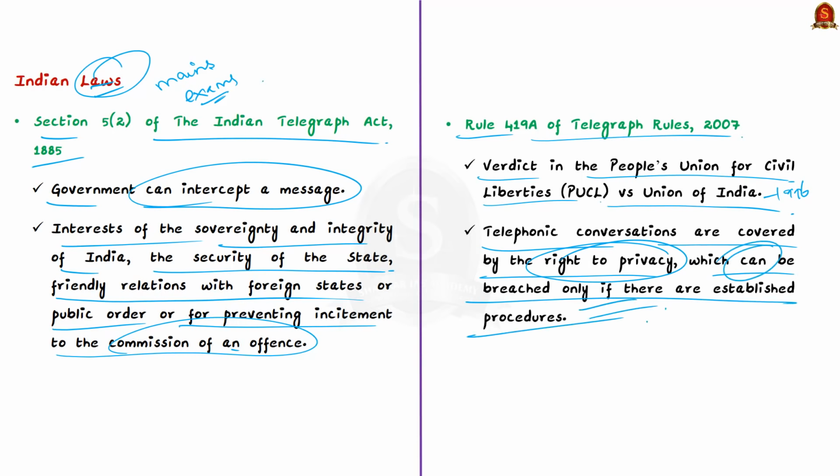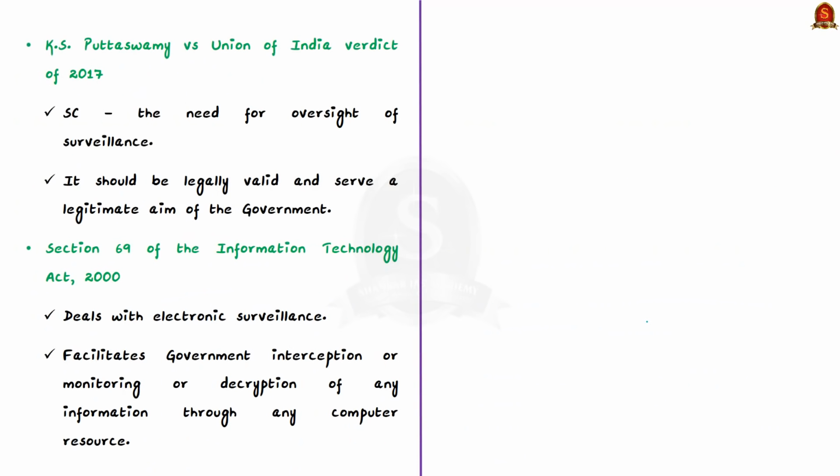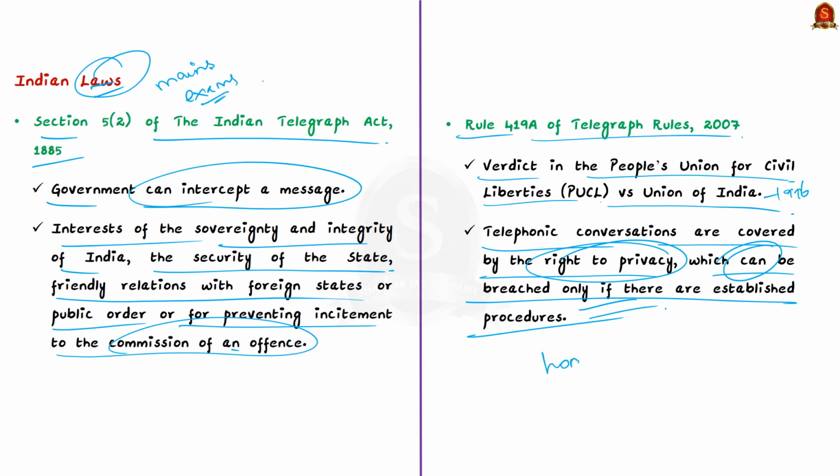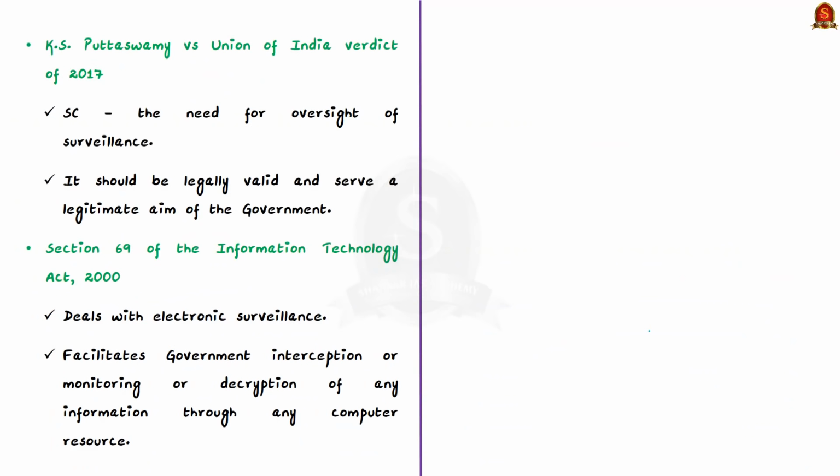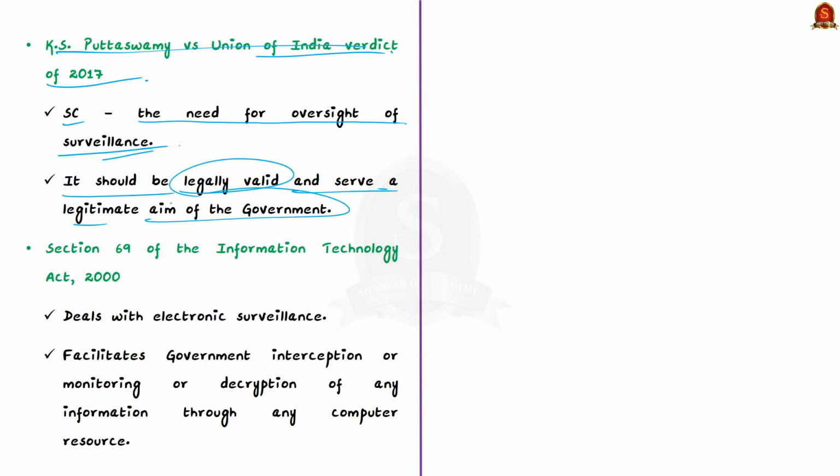Under Rule 419A, surveillance needs the sanction of the Home Secretary at the center or state level. But in unavoidable circumstances, it can be cleared by a Joint Secretary or officers above if they have the Home Secretary's authorization. Thirdly, in the Puttaswamy vs. Union of India verdict of 2017, the Supreme Court further reiterated the need for oversight of surveillance, stating it should be legally valid and serve a legitimate aim of the government. That means there should be procedures to check any abuse of surveillance.